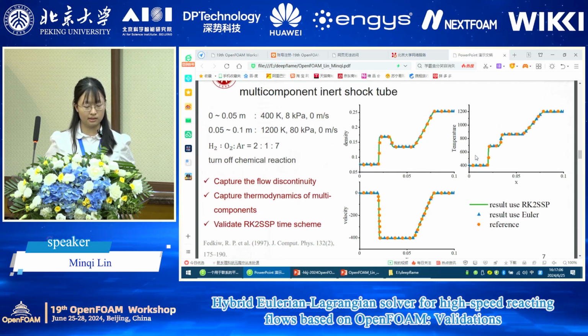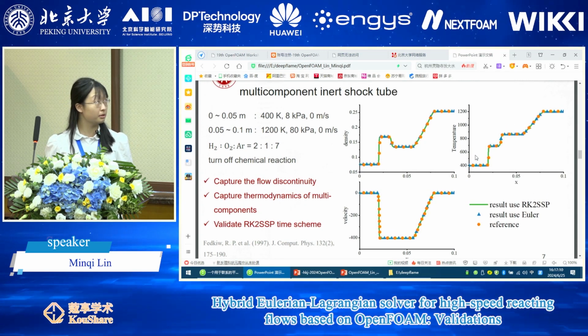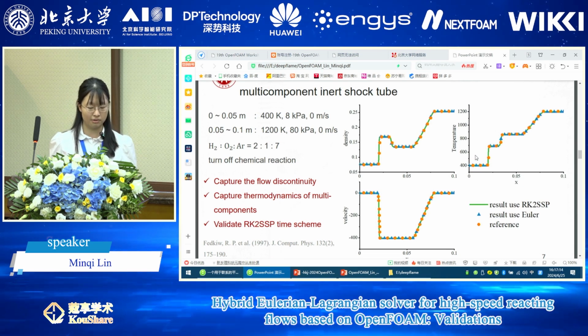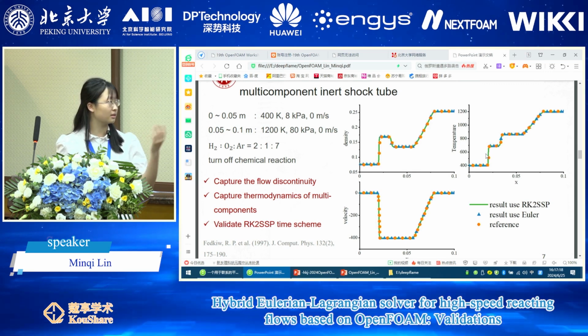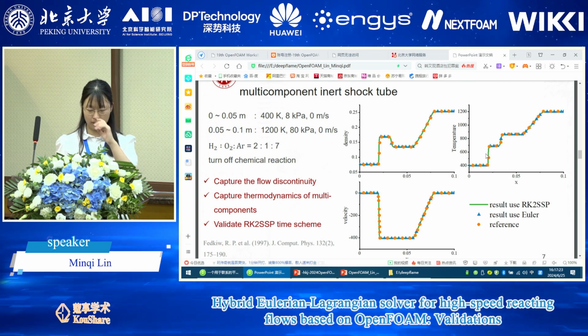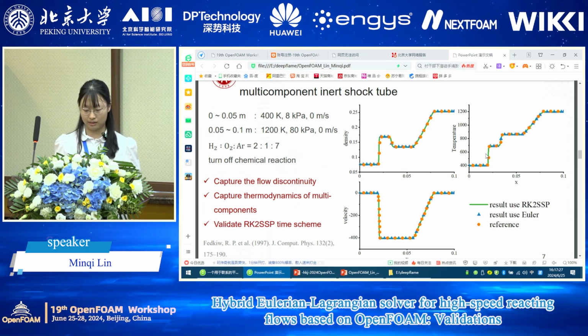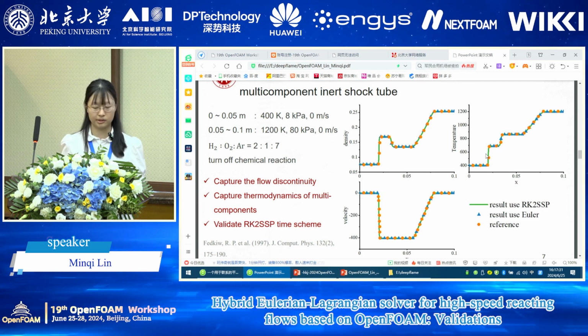The first one is the multi-component inert shock tube case, and the simulation setup is listed here. In this case, we turn off the chemical reactions, and we can get the result depicted in the picture on the side. The present results, where we apply the Euler time scheme, the RK2 time scheme, and the RK2 SSP time scheme, all show great consistency with the reference result.